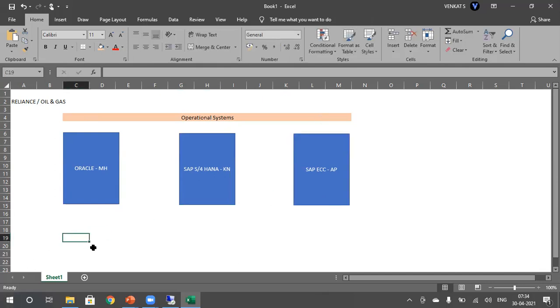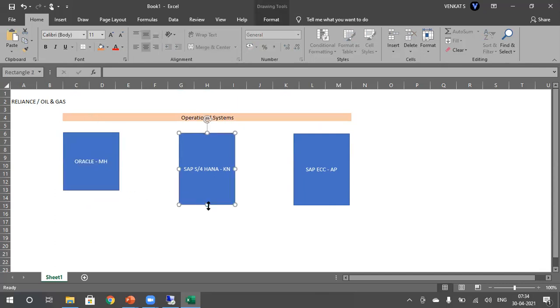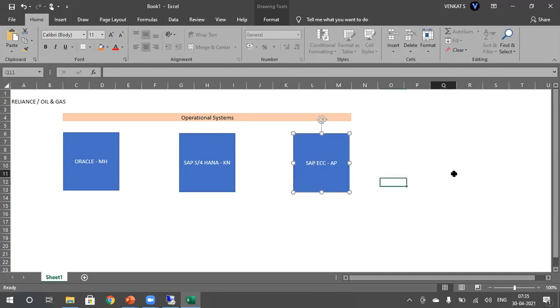Now, what is the client requirement is they want to implement SAP MDG. Okay, so now when they want to implement SAP MDG, they have to decide how many systems they want to convert into MDG. Okay, whether they want to convert the operations of these three into SAP MDG, or they want to convert only these two in operations of these two into SAP MDG, or they want to convert only this one into SAP MDG.